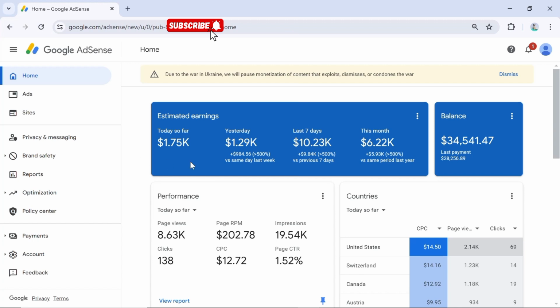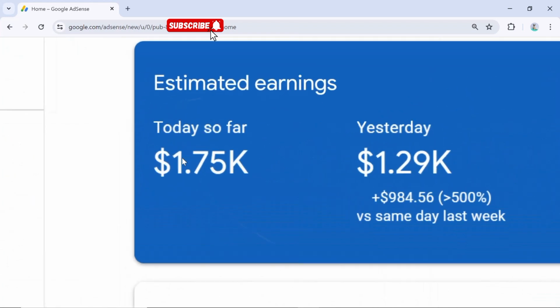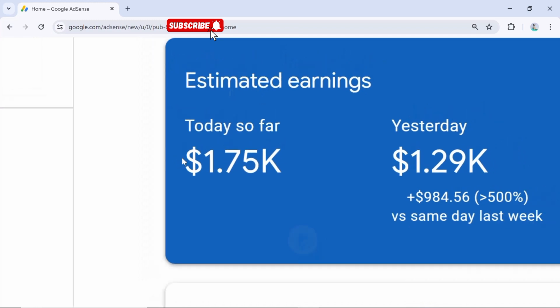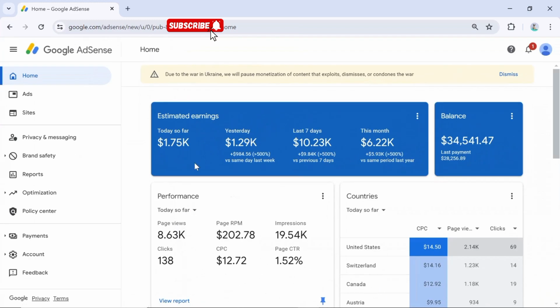Alright. So you can see for the dashboard today, we made 1.75k today so far from Google AdSense. You can see it for yourself over here. Let me zoom it. See it, 1.75k. So we're hitting it hard. For yesterday, you see what we made yesterday, 1.2k. This month, 6.22k so far. And today is just the 6th of the month.